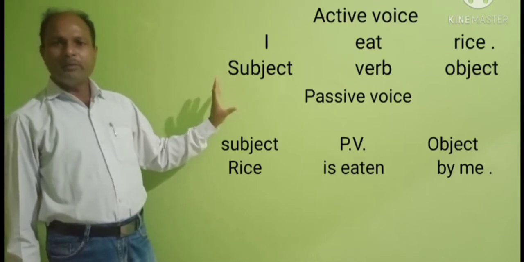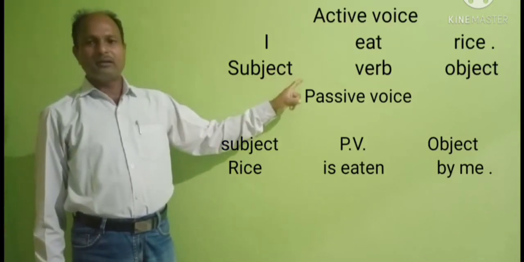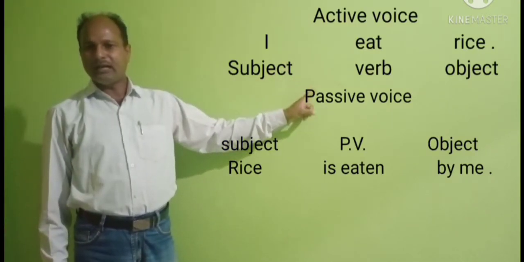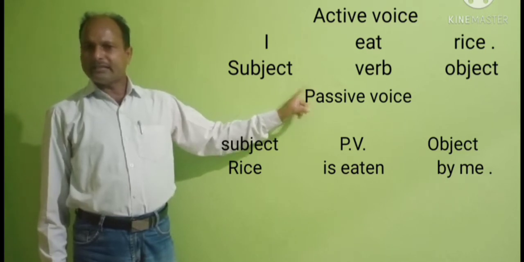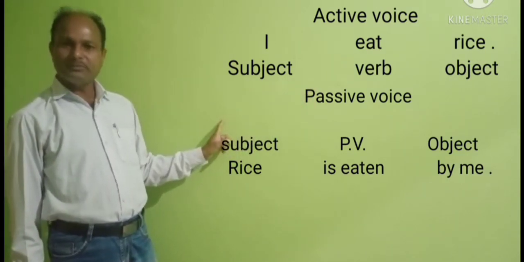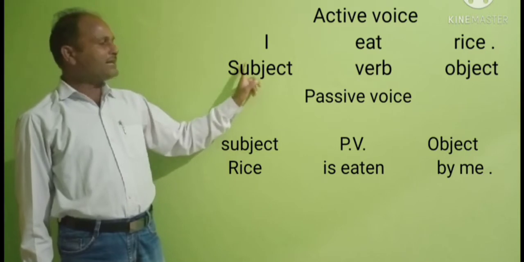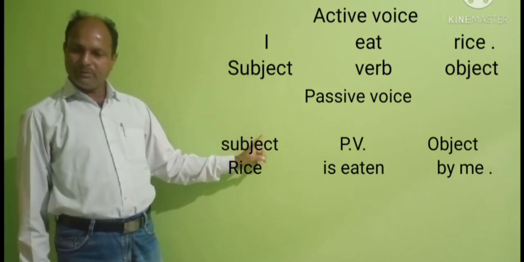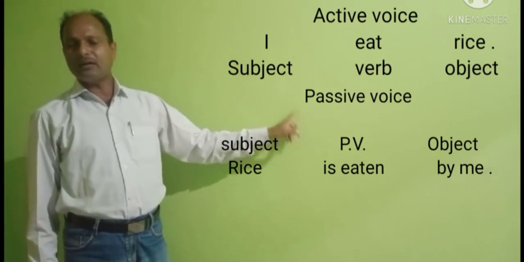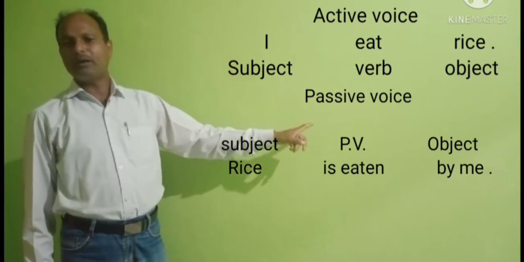So the general rule we remember is that when the active object is taken as the passive subject, then the active verb changes into the passive verb, and the subject comes as the object.